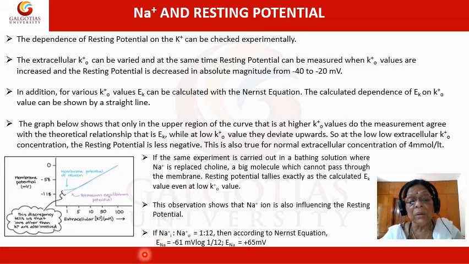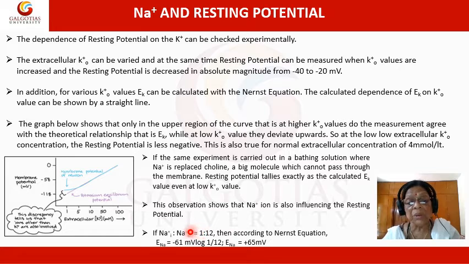We find that the resting potential tallies exactly with the EK value. So if we remove sodium ions, the membrane potential will be the same as the calculated resting potential. So this means that the ion which is taking part in this deviation is sodium ion.